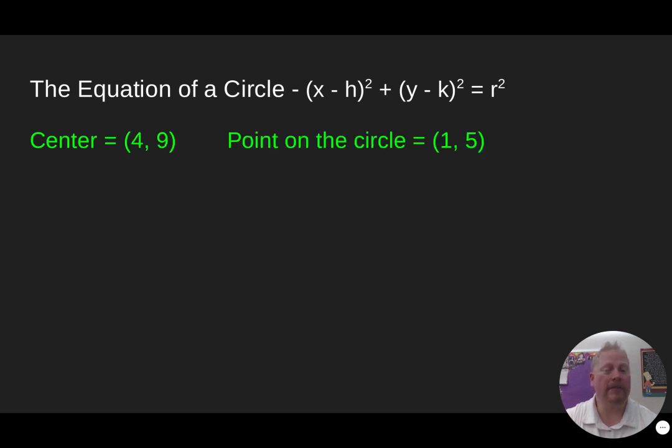So now what if you don't have the center and the radius? What if you have the center and then a point on the circle? This is probably going to be the most difficult aspect of it, because we don't have the radius and we need to find the radius. So if I've got this random point on the circle and I've got the center, the way I can find the radius is to find the distance between those 2 points.